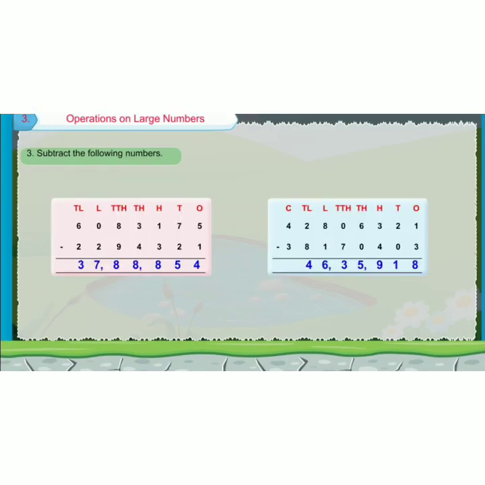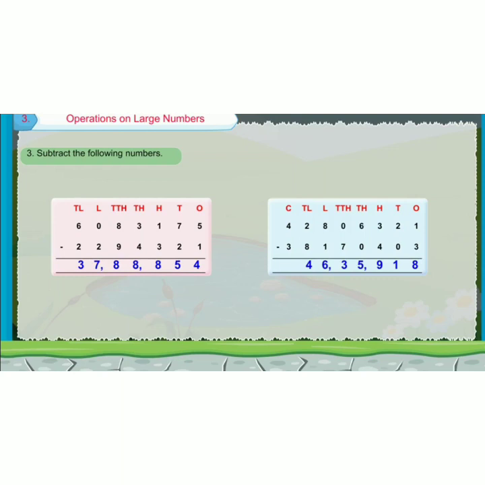Then here I have given 2 problems to subtract. The larger number is always the minuend, the smaller number is called the subtrahend. The result is called the difference. So what is the first number we have? 60,83,175. We are going to subtract 22,94,321. Ones place: 5 minus 1, 4. Tens place: 7 minus 2, 5.